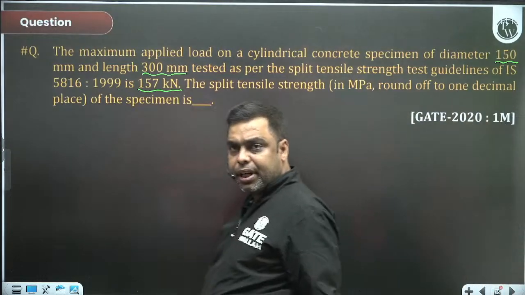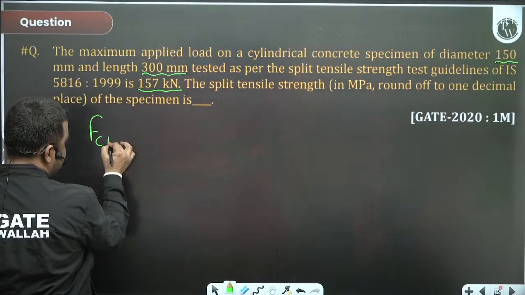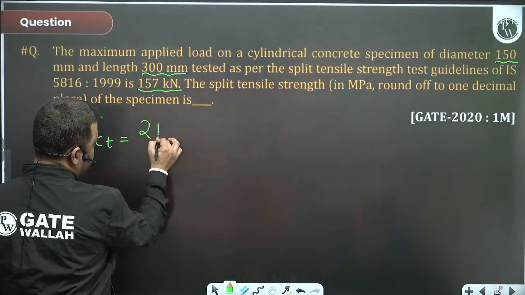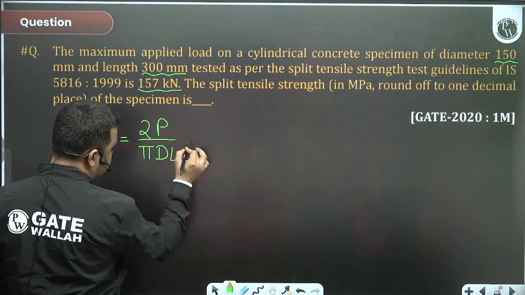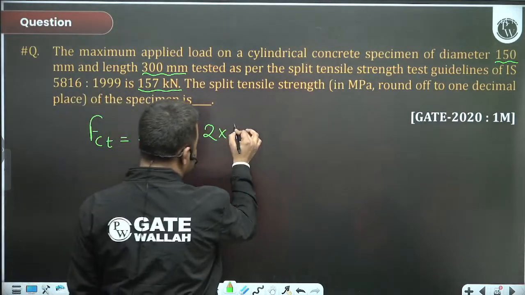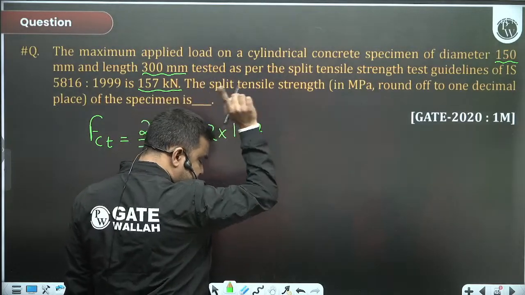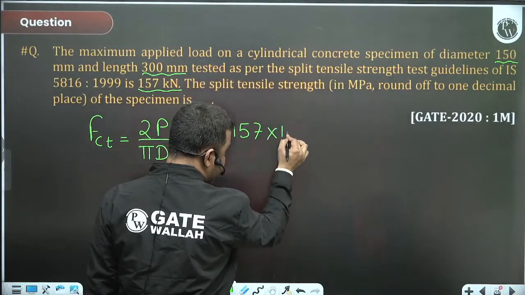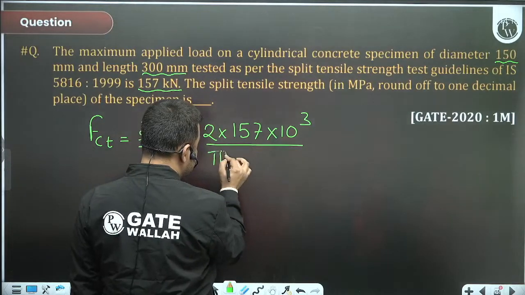In MPa, right? So FCT is equal to 2P by pi dl. 2 into how much is load? 157. Please remember that the load is given in kilonewton, so let's convert this into Newton. So 10 to the power of 3 divided by pi.